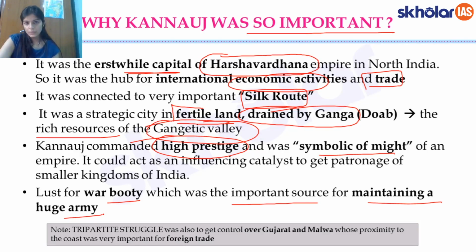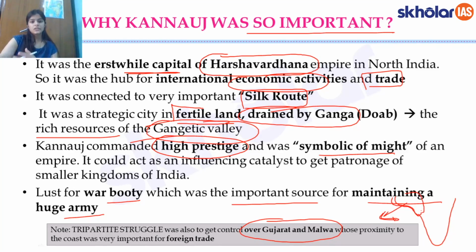So this is about the importance of Kannauj. Also, a little note here that they were also fighting for control over the region of Gujarat and Malwa, because you see, this was the region which gave them access to the sea. So let's say if this is your India, and somebody is controlling Gujarat and this region, they would get access to the sea region essentially.